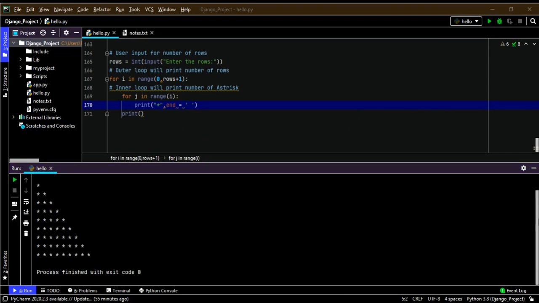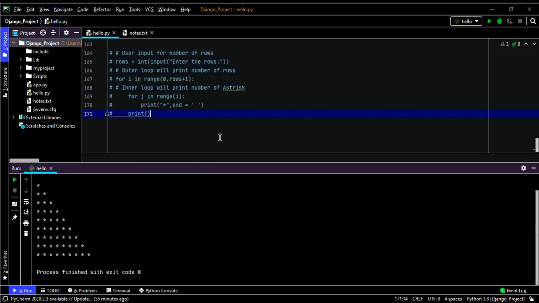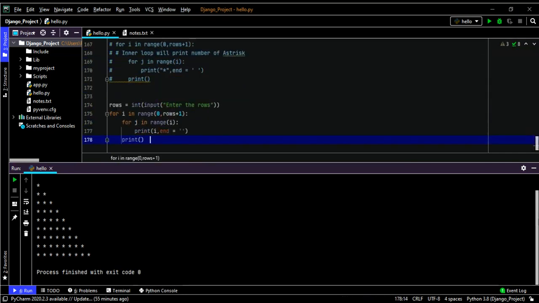Next I am going to demonstrate a Python pyramid program. Using nested for loop, I will explain with an example how the pyramid program works. I will comment this code. So you can consider this.